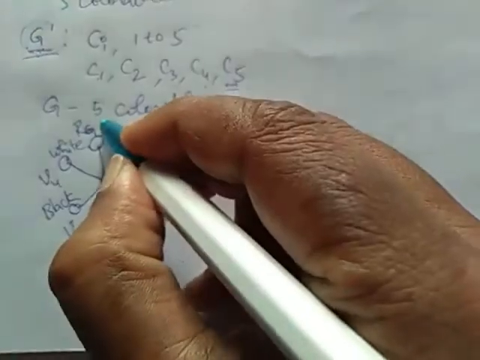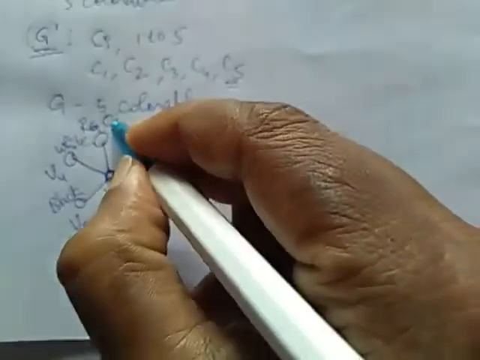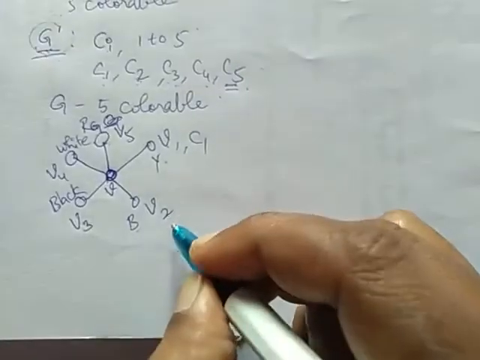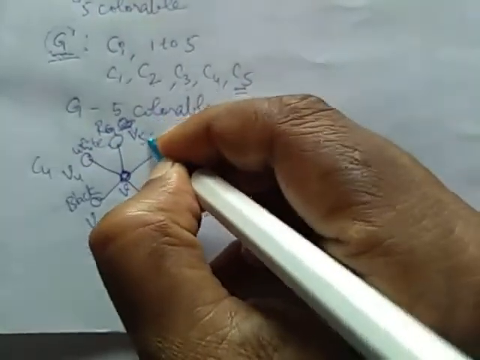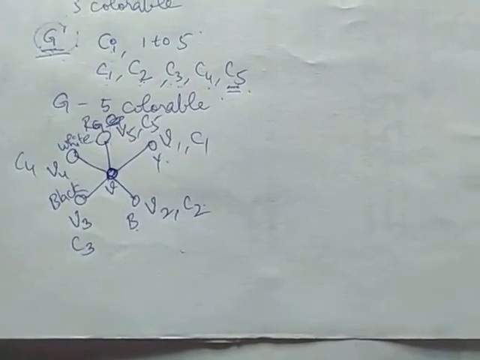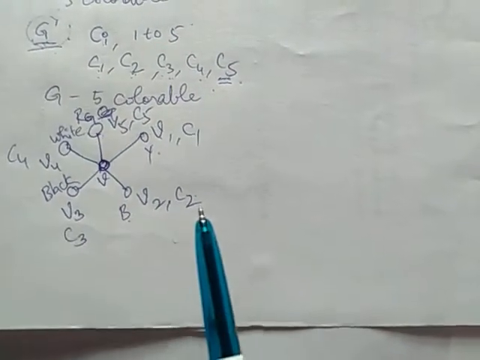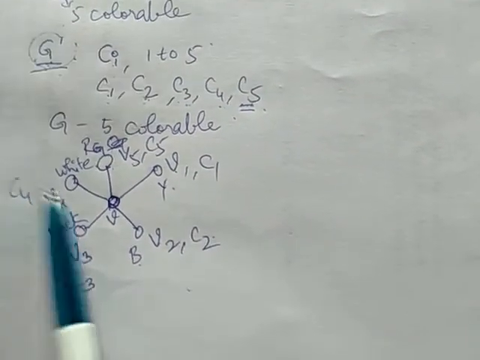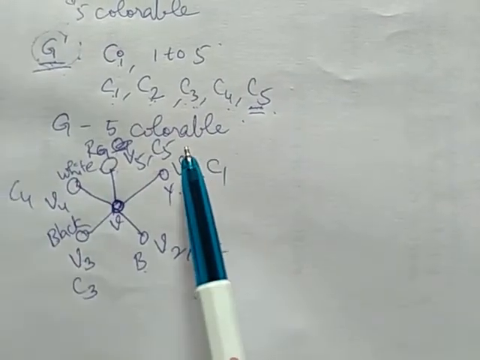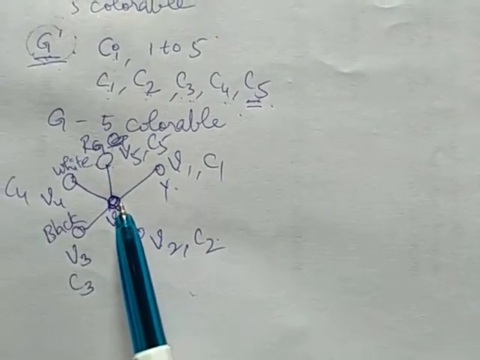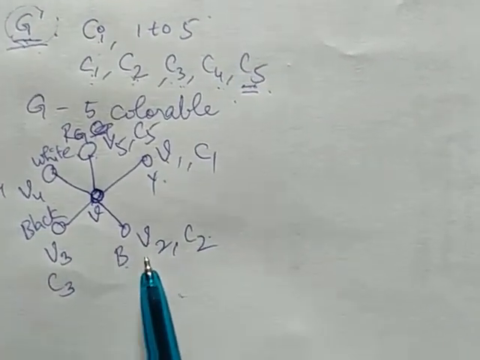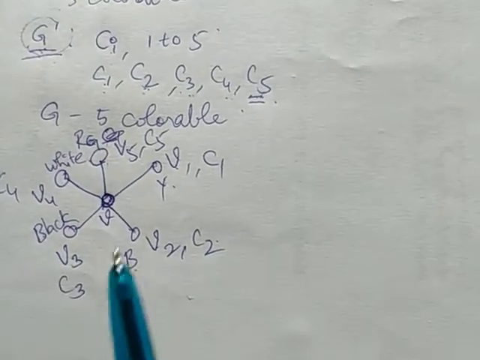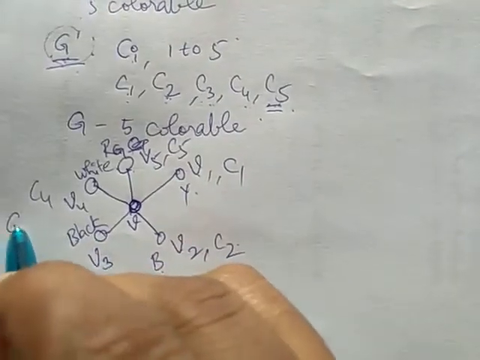Now this is C1. I'll take this as color 1. Vertex 1 is colored using color 1. Vertex 2 is colored using C2, and so on, C3, C4, C5. More generally, I have 5 colors. V1 has color 1, V2 has color 2, V3 has the 3rd color, V4 has the 4th color and V5 has the 5th color. No colors are left to color the vertex V. In this case, we are going to construct a subgraph of G, this is our G, such that it is G13.